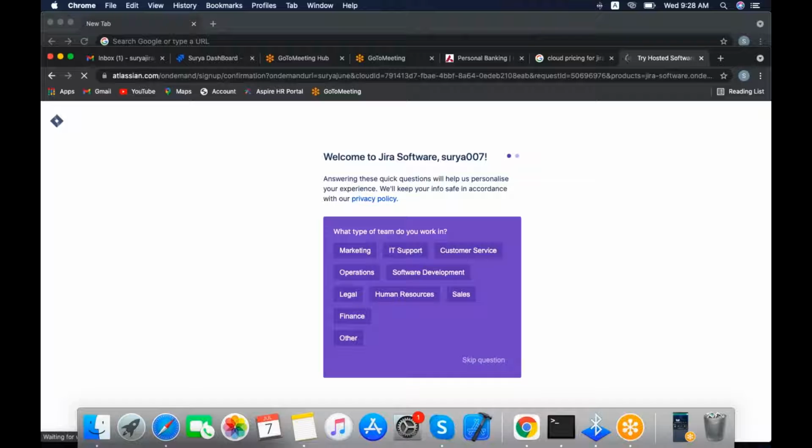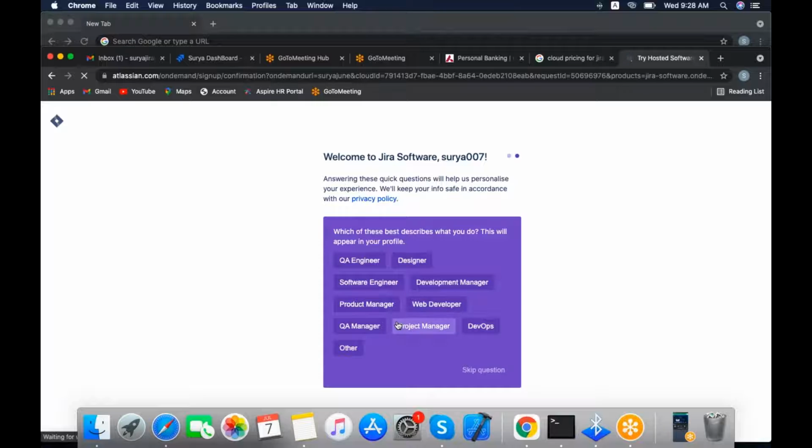Once you have given the site URL, it will automatically redirect to the next page, and it will appear like this. For example, here it asks what type of team you work in. If you want, you can select. I am selecting software developer. And if you are not interested in selecting anything, you can just click skip question.